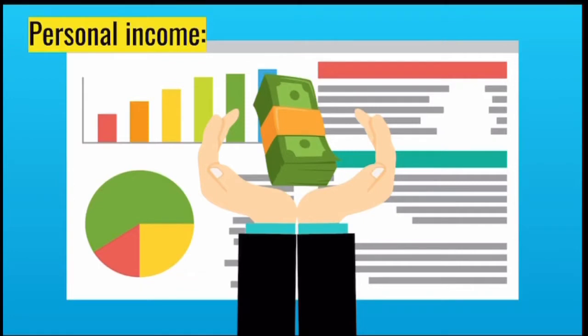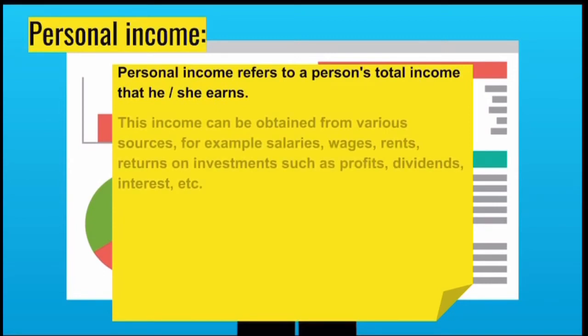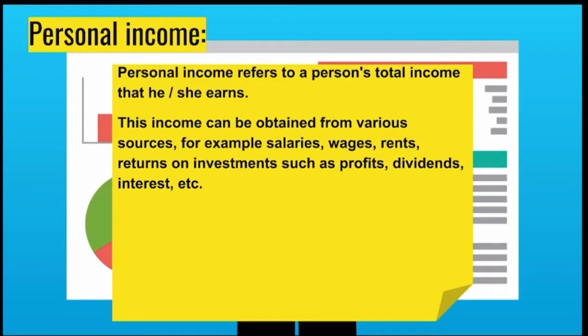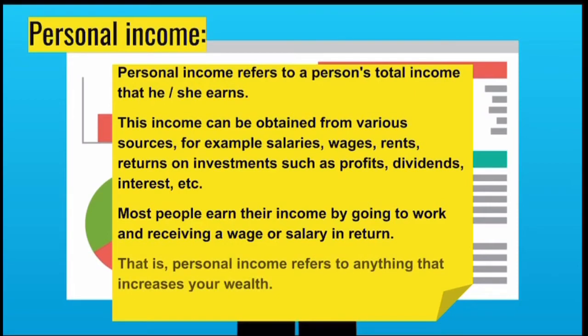If you look at personal income, personal income refers to a person's total income that he or she earns. The income can be obtained from various sources, for example salaries, wages, rent, and the return on investments such as profits, dividends and interest. Most people earn their income by going to work and receiving a wage or a salary in return. That is personal income, so it refers to anything that increases your wealth.